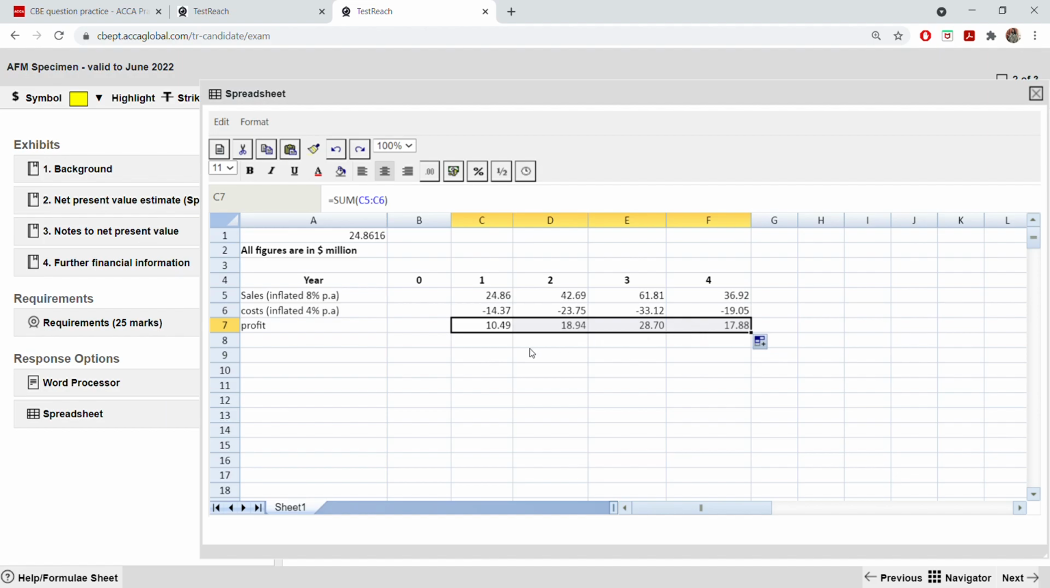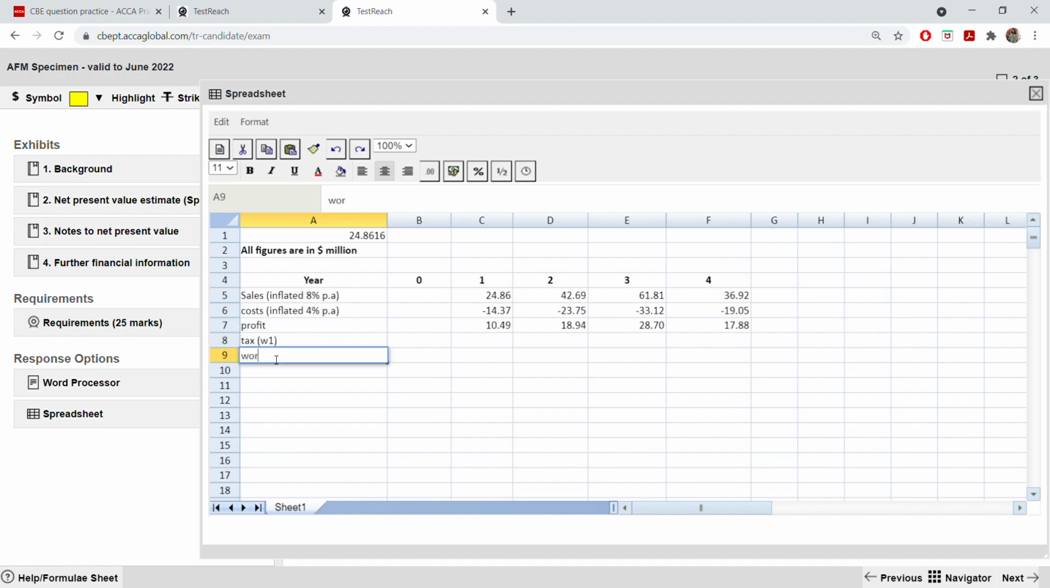So once you drag it to the other cell, then comes your tax. You have to deduct your tax from the profit. For tax, we have a separate working number 1. Whenever we have working, show it like this, working 2. Then we have working capital. For that, we have working number 2.